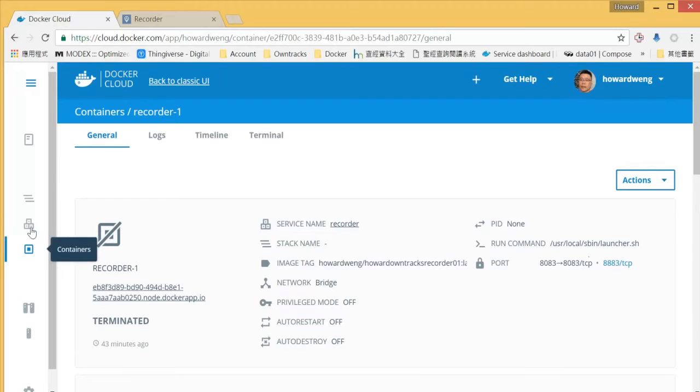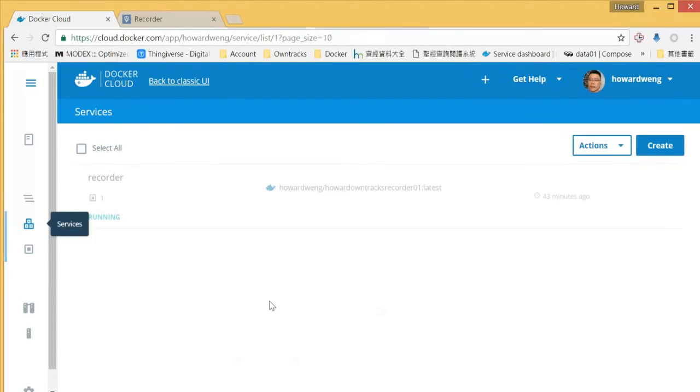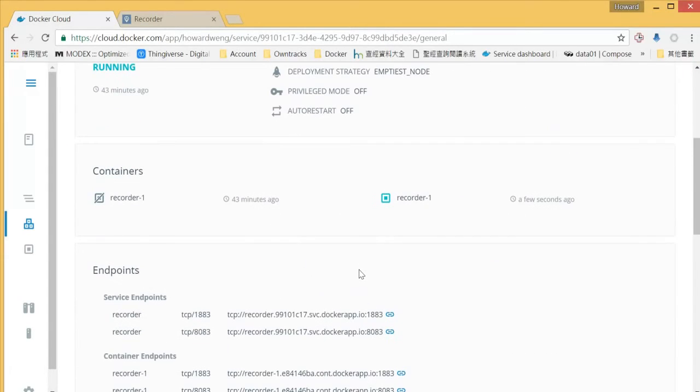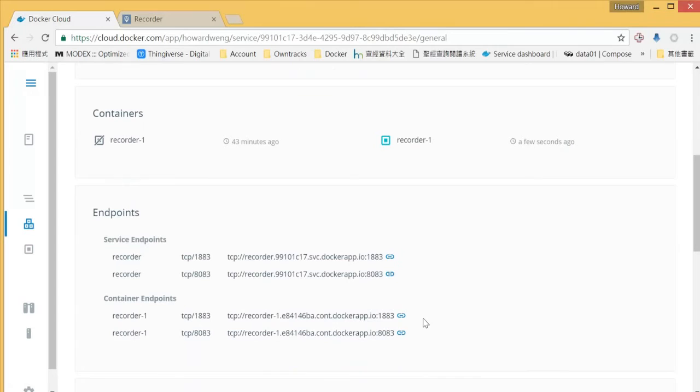Okay, so let's go back to service again. You're gonna see the status is running, but let's check here. As you can see that we have this container already terminated and there is a container, new container initiated. So that's why that we will use the service endpoint instead of container endpoints.